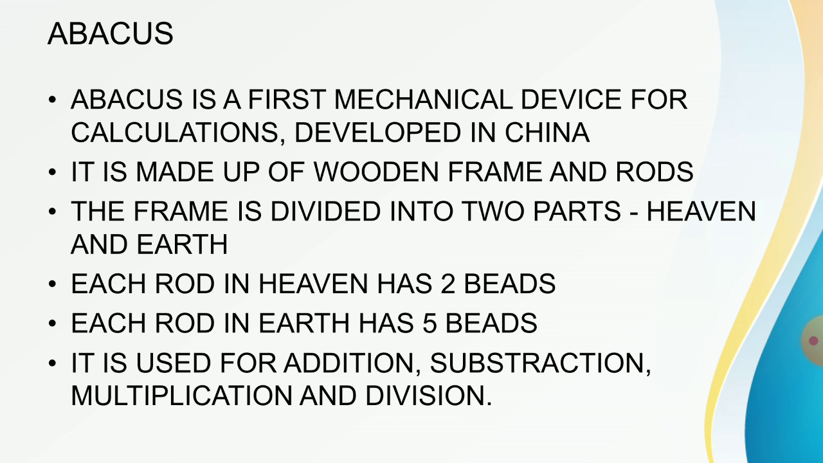Abacus is the first mechanical device for calculations, developed in China. It is made up of a wooden frame and rods. The frame is divided into two parts, heaven and earth. Each rod in heaven has two beads. Each rod in earth has five beads. It is used for addition, subtraction, multiplication, and division.